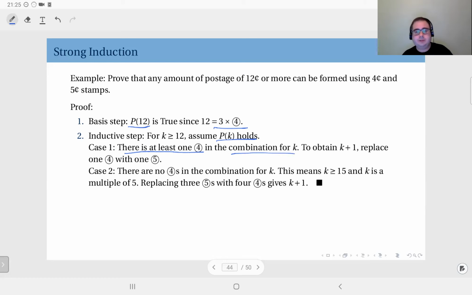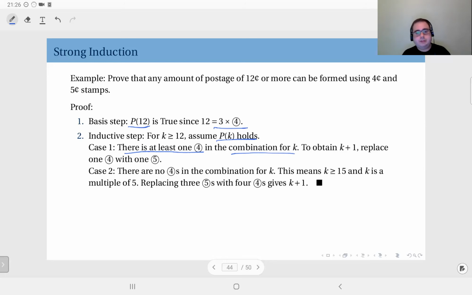Very good. What if there are no 4s, so that I can't replace a 4 with a 5? In that case, if there are no 4s, this means you have all 5s, which means your total k is a multiple of 5, in which case it has to be at least 15. So it's not 12, it's not 13, it's not 14. Clearly, it's at least 15, or it could be 20, 25, etc. In which case, you have at least 3 5s. It cannot be less than 3 5s because it's at least 15. Therefore, take those 3 5s out, so you're subtracting 15.